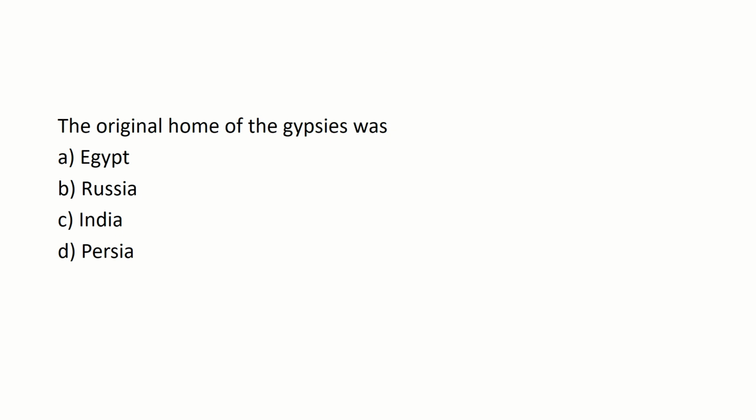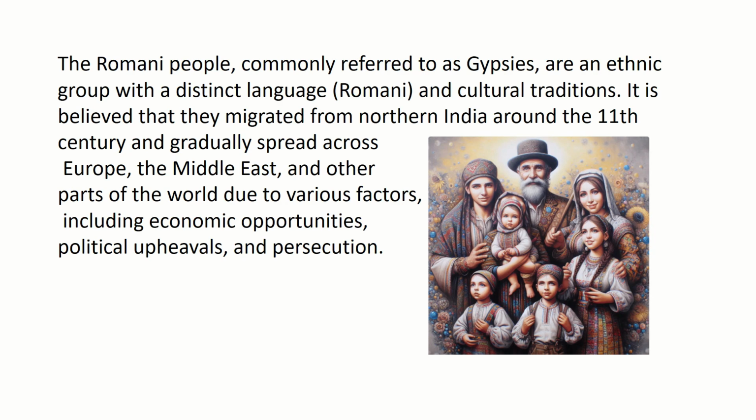The original home of the Gypsies was option A, Egypt, option B, Russia, option C, India, option D, Persia. The right answer is option C, India. Gypsies or the Romani people are an ethnic group with a distinct language and cultural traditions. It is believed that they migrated from North India around the 11th century and gradually spread across Europe, the Middle East and other parts of the world. Let's move to the next question.